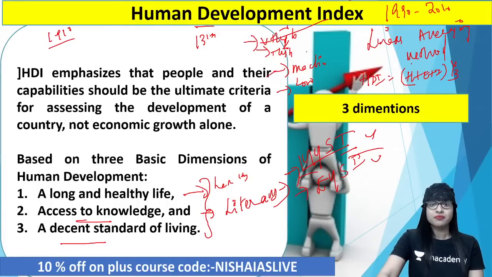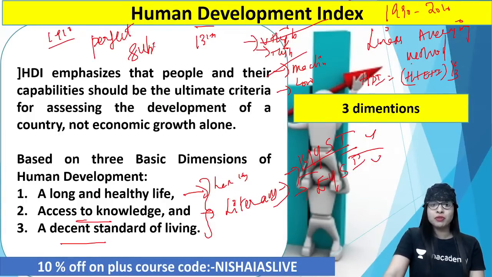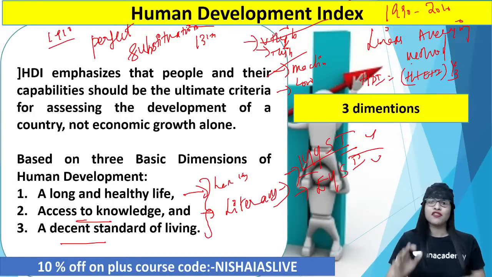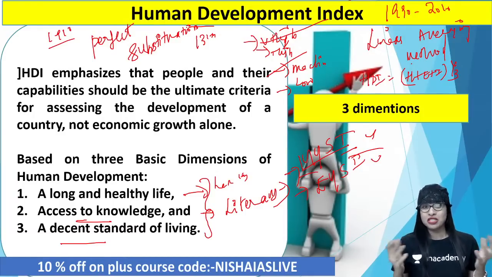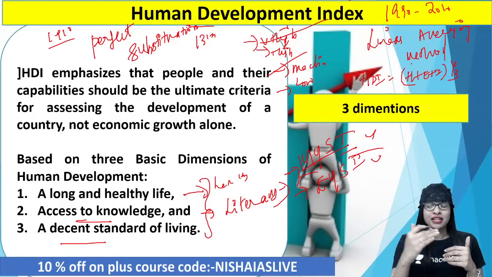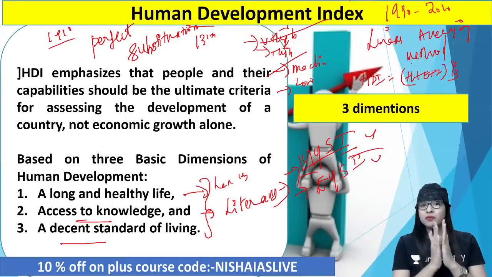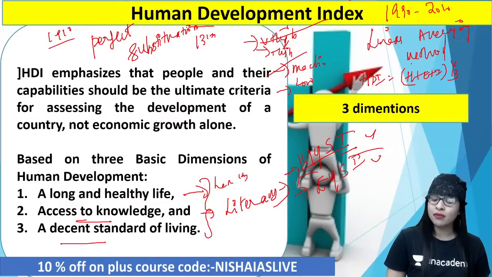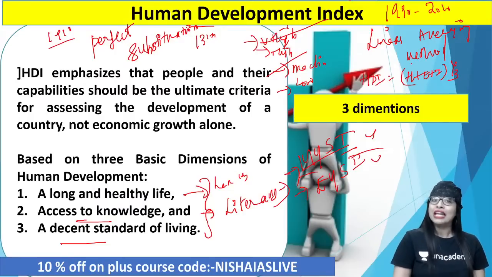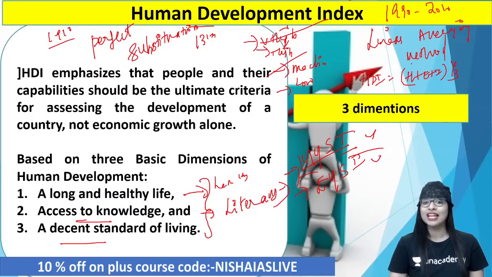You can just write it. Perfect substitutability. What is substitution, guys? If not tea, then coffee, right? It will give you the same level of satisfaction. They are called substitute goods. Similarly, perfect substitutability is one such condition or assumption which was the basis for the calculation of HDI. I can tell you that before 2010 we used to calculate HDI based on the linear averaging method, and that was based on a condition or assumption called perfect substitutability.